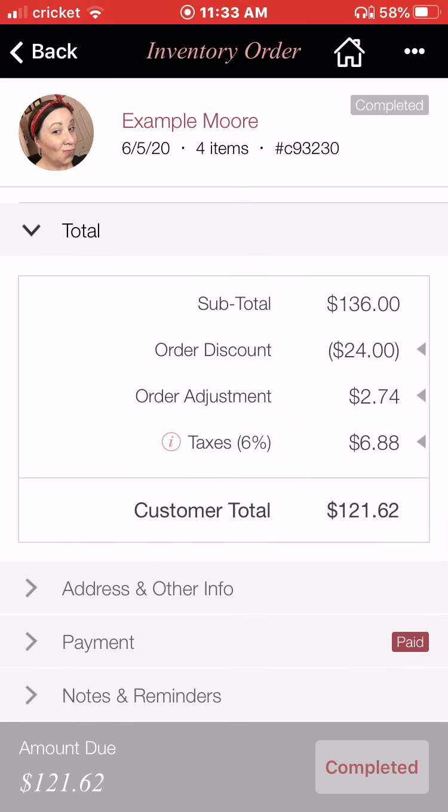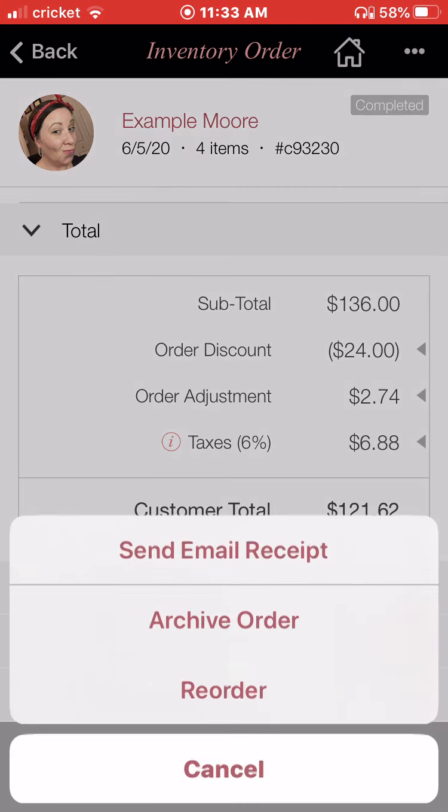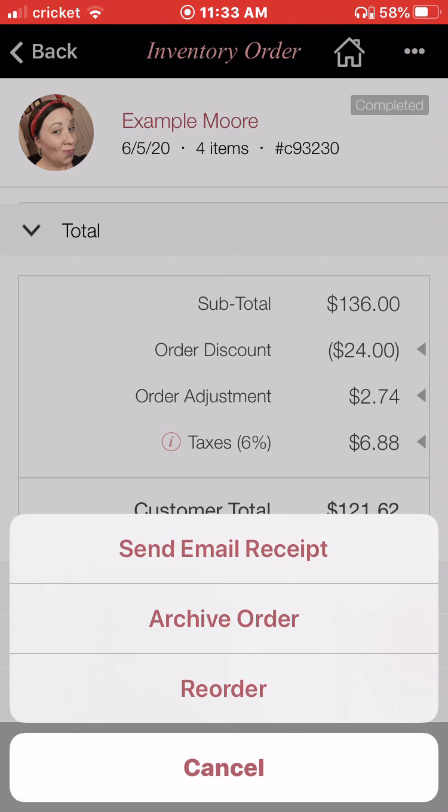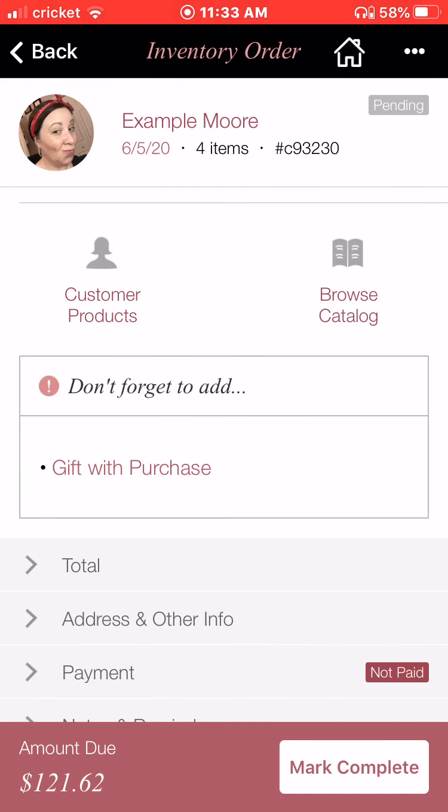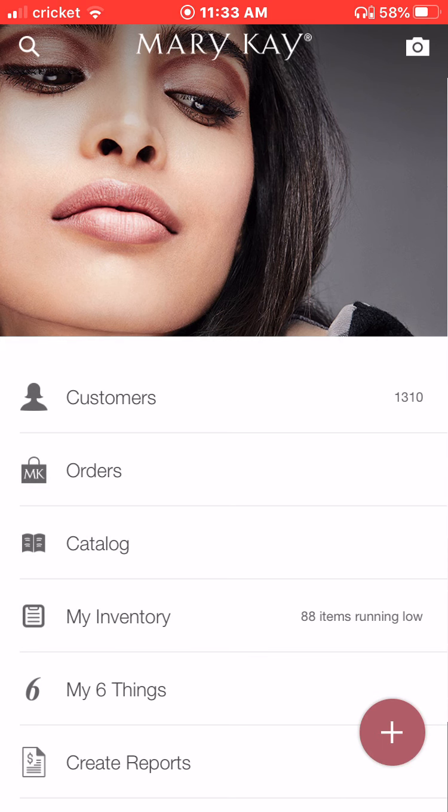So, if I want to come back, I can archive order if I'm done. I can reorder again for the next time she orders. When I come back and she's getting the same exact thing, I can just hit the reorder button. It creates a whole new sales ticket with the current date. But I'm actually going to come in here and click not paid because I'm going to delete this order because it's not a real order for me.